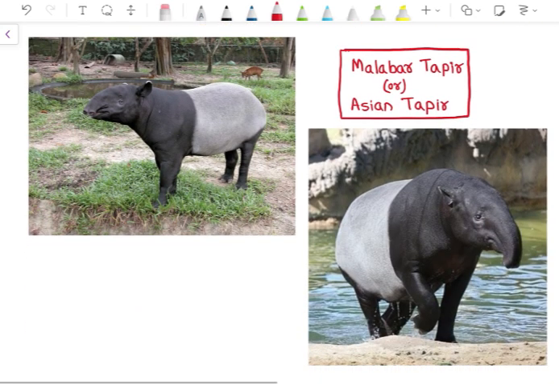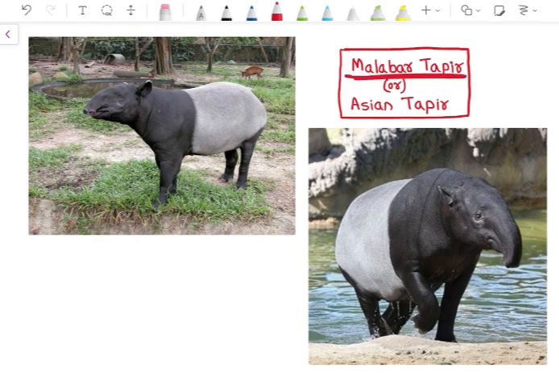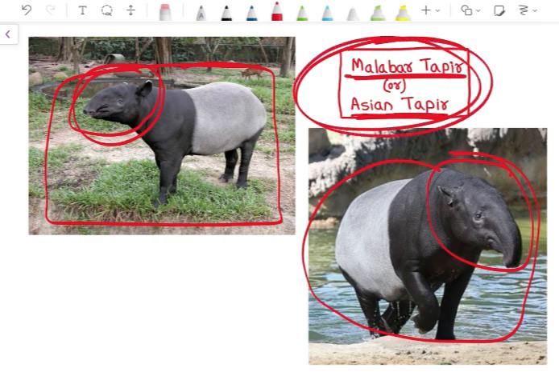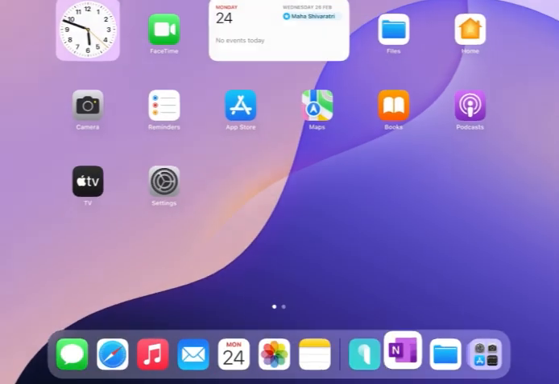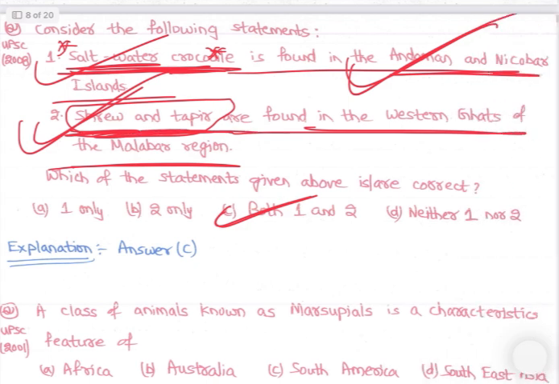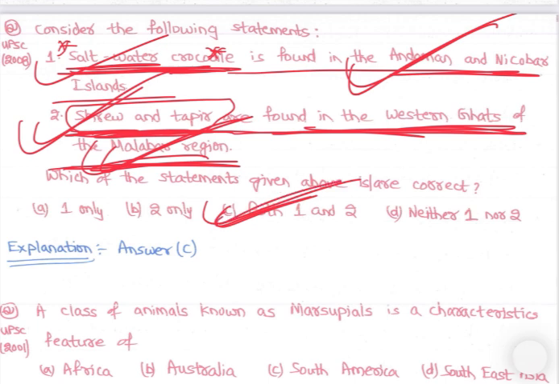And next is, see, Malabar tapir or Asian tapir, right? So tapir, see, this is pig-like animal with a unique face, right? Unique face. So Malabar tapir, they are present in Western Ghats, Malabar region, right? So shrew and tapir are found in Western Ghats of Malabar region. Yes, Western Ghats of Malabar region में present है.